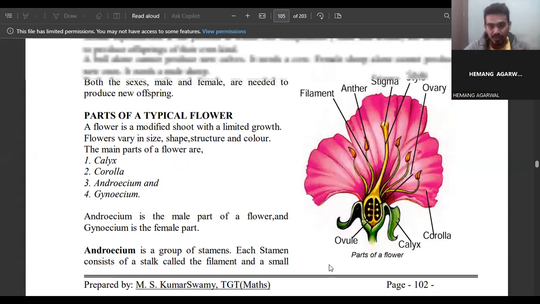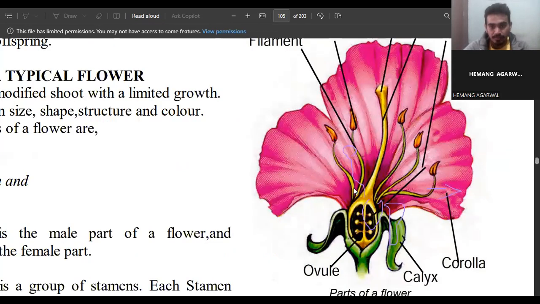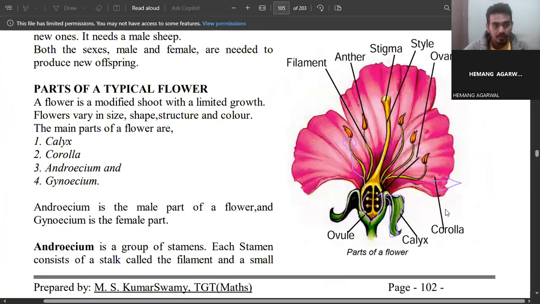Here we have a typical flower. This one is the corolla, the attractive, colored part of the flower. This one is the calyx, and this one is the ovule. This is the part of the androecium.